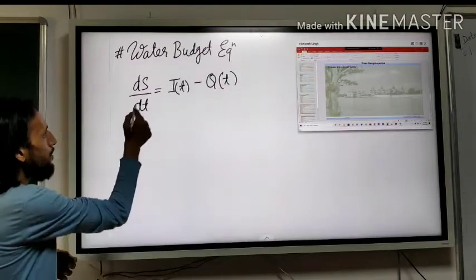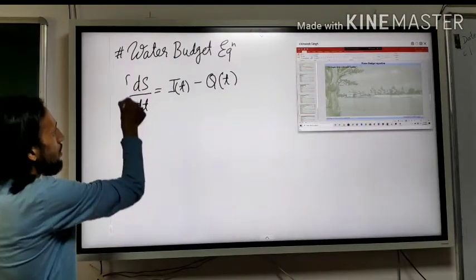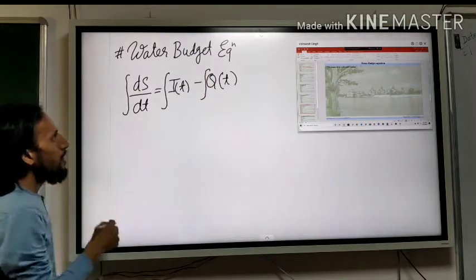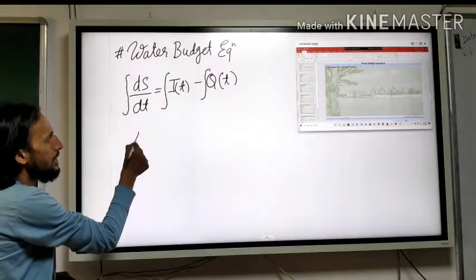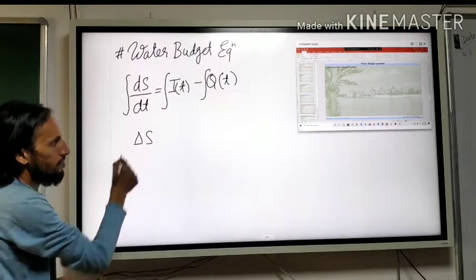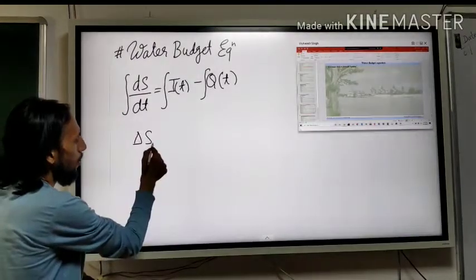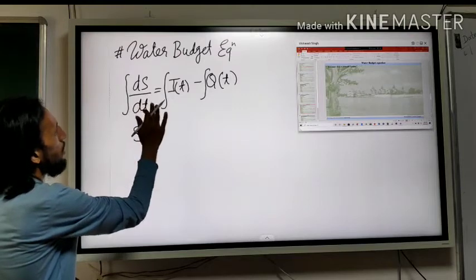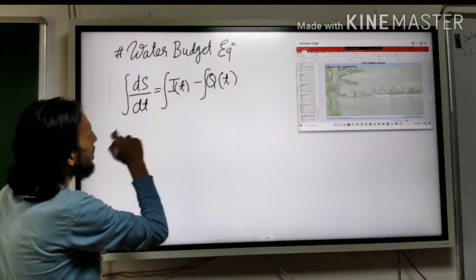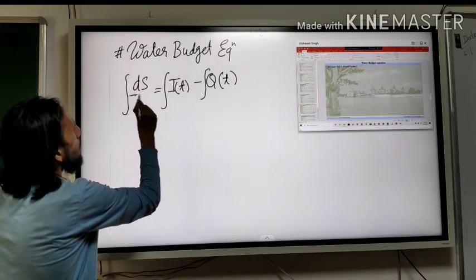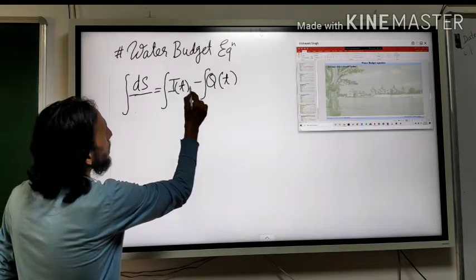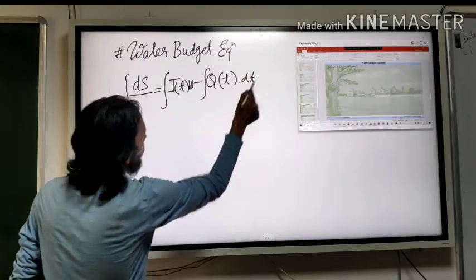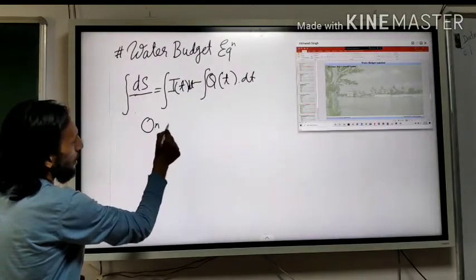Now if you integrate this continuity equation, what will you get? You will get change in the storage. For doing this you have to bring dt here. So on integration,